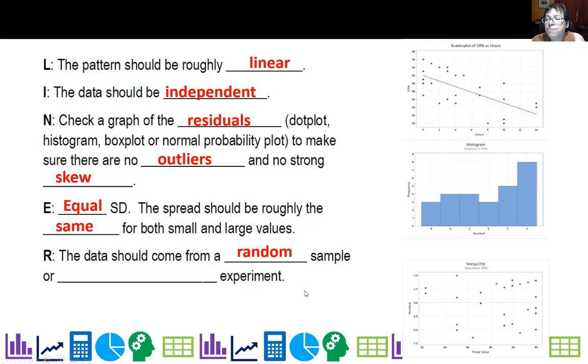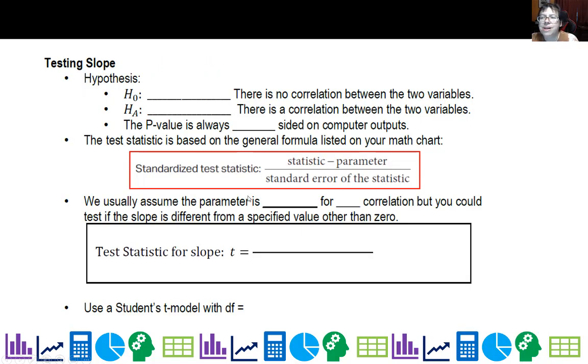The data should come from a random sample or randomized experiment. So the random condition holds here, just like with everything else, okay? So again, don't freak out. You're like, whoa, that looks skewed. Yeah, it's a little skewed, but it's not super strong. You have to really be breaking laws over here to say, oh, we can't do inference. Now, you can always say, we'll proceed with caution. That's always allowed. So what are our hypothesis tests?